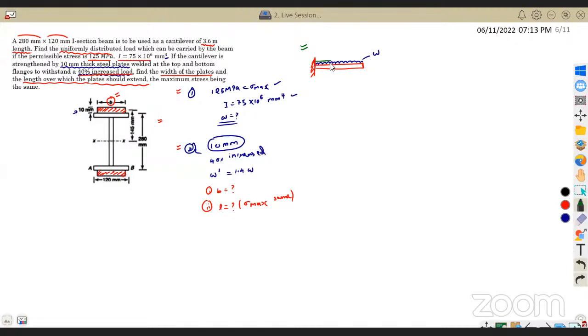does it go like this, for some distance? I don't know what the distance is. We have to find out. That is the question. We need to find out whether this distance L is going to be the total length of the beam or whether this distance L is going to be less than that. I hope you got the point, right?